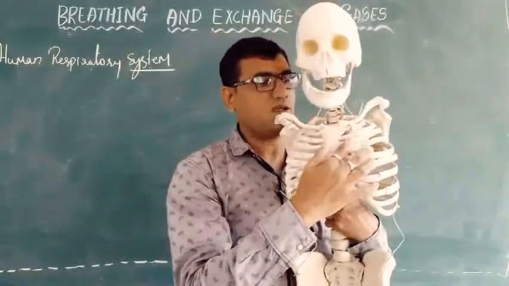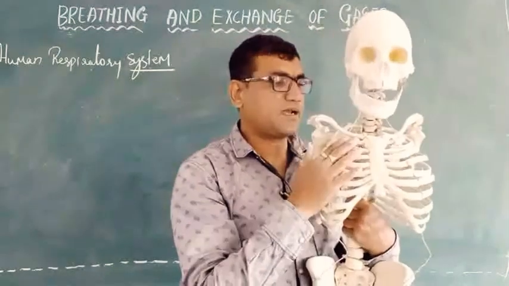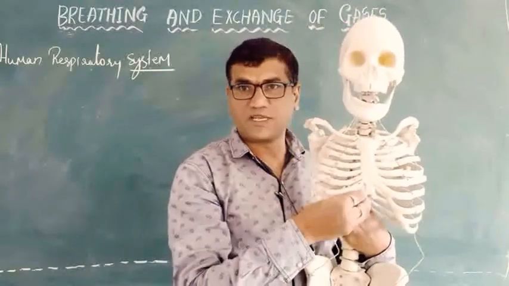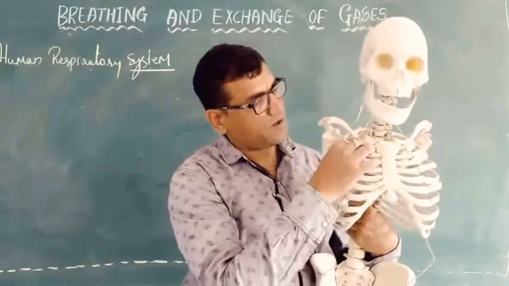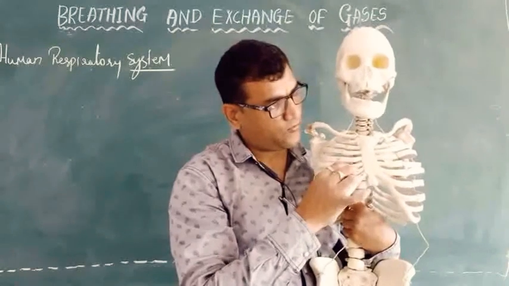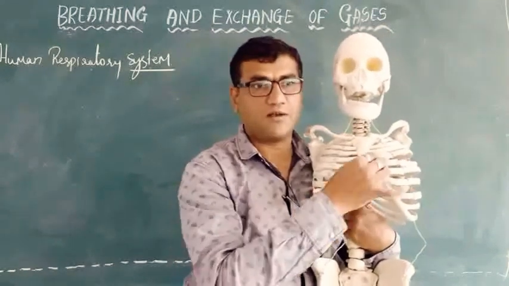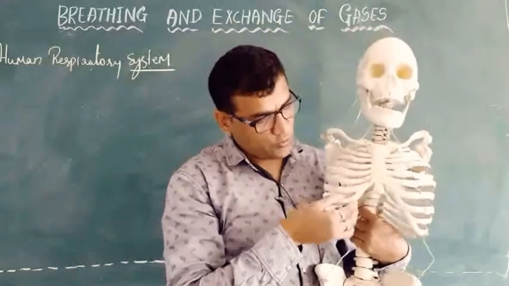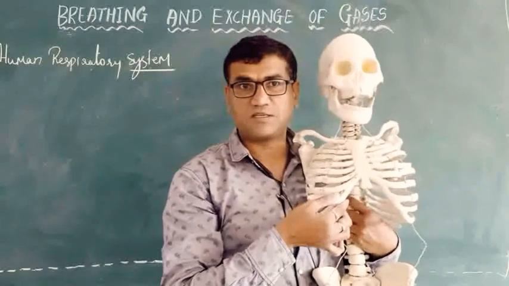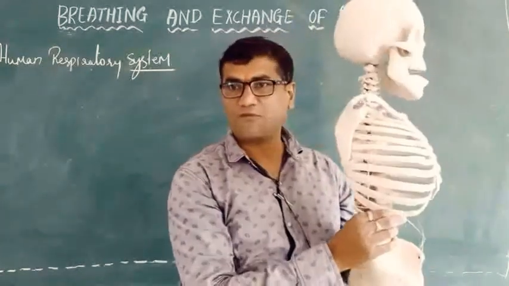At the front, one bone, the sternum, is present, which connects only up to certain ribs, that is 7 ribs: 1, 2, 3, 4, 5, 6, 7. The 8th one is connected to the 7th one, not to the sternum directly. These 2 bones are called false ribs, and these are called floating ribs because they do not come to the front.